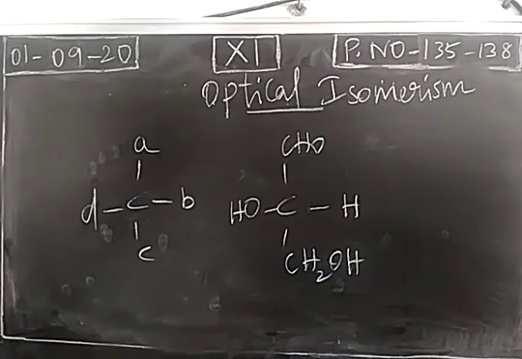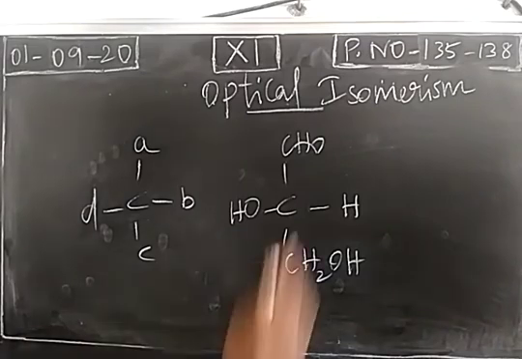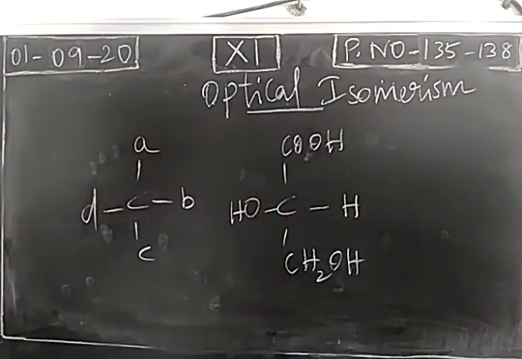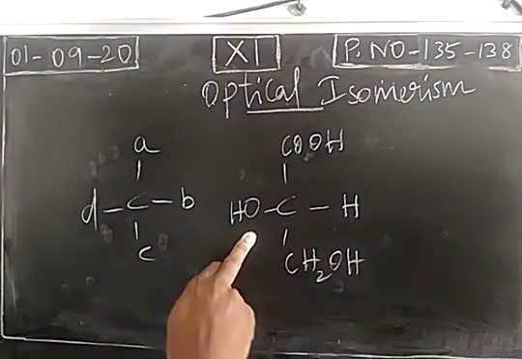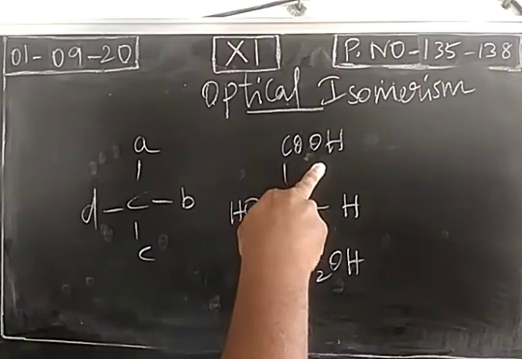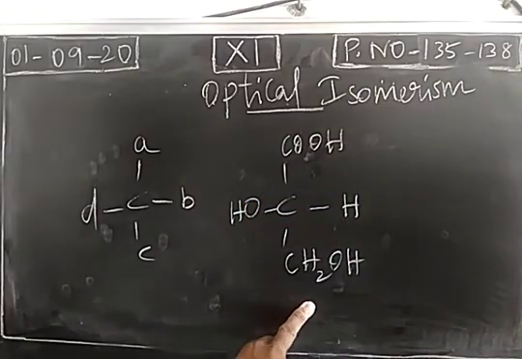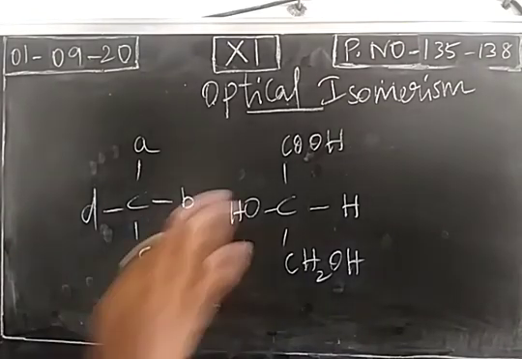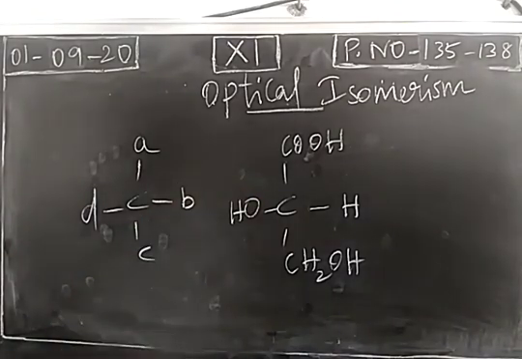Okay, you can consider this one, or this may be carboxylic acid also. The carbon is bonded with 4 different atoms or groups: hydrogen, alcoholic group, carboxylic acid group, then CH2OH. So in the organic compounds, if we have this type of arrangement, this will have the ability to rotate plane polarized light. So when we consider ordinary light